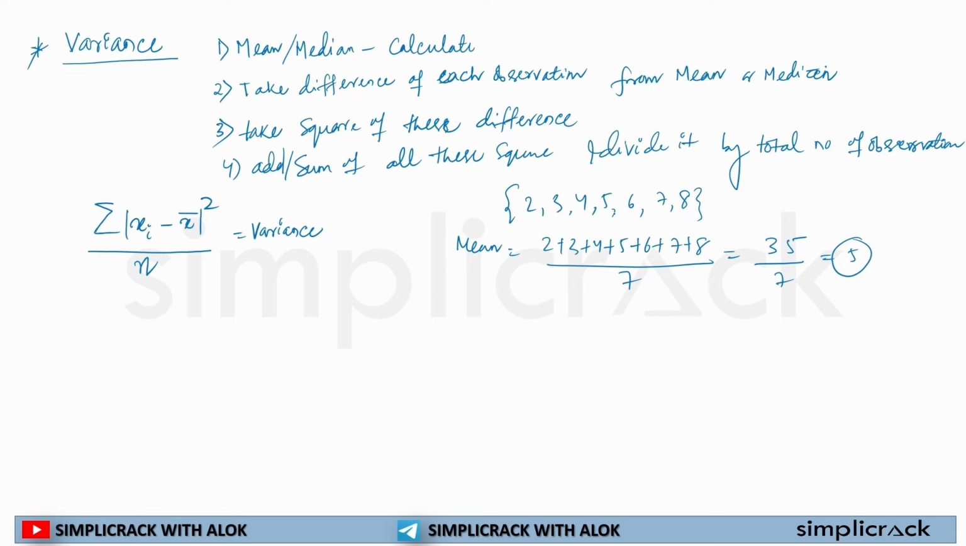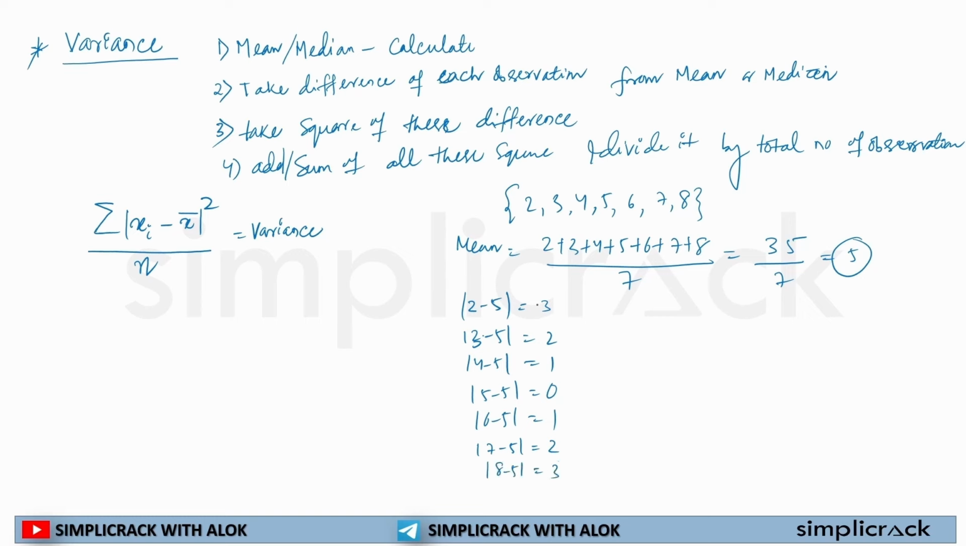Now I'll take the difference from each observation. 2 minus 5, positive value is 3. 3 minus 5, positive value 2. 4 minus 5, positive value 1. 5 minus 5, value 0. 6 minus 5, value 1. 7 minus 5, value 2. 8 minus 5, value 3.